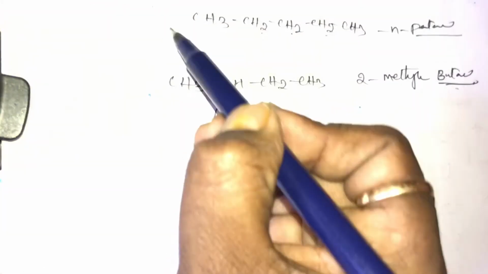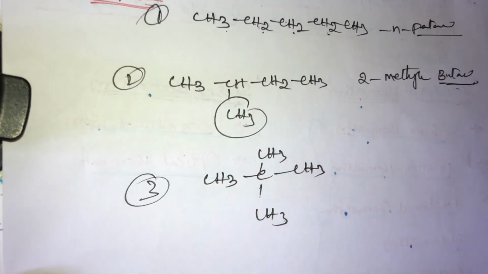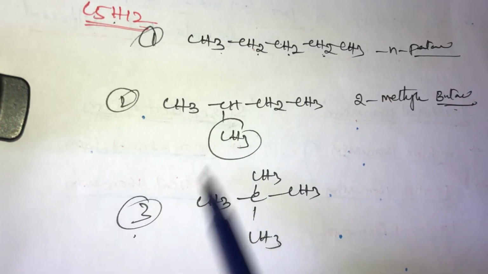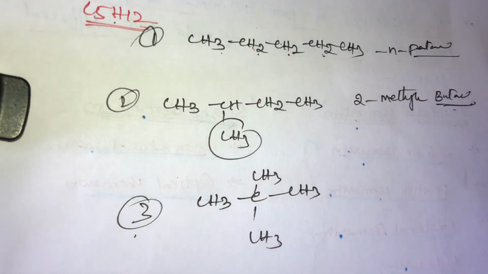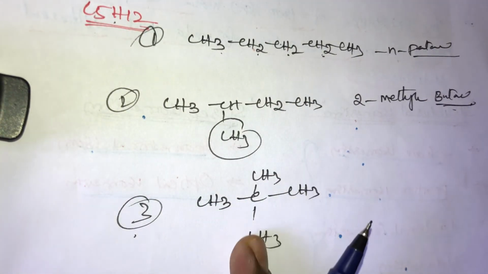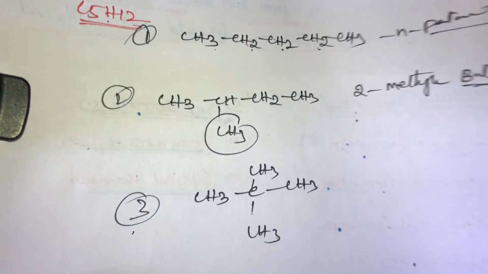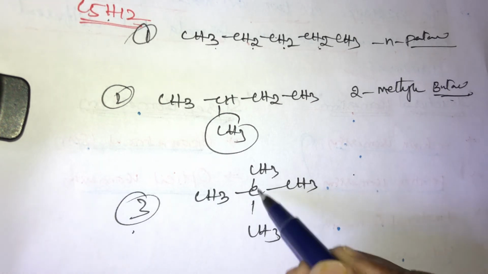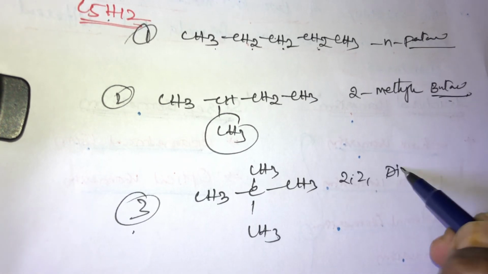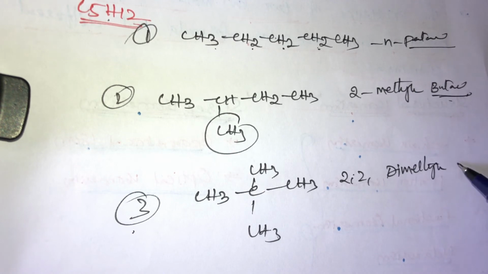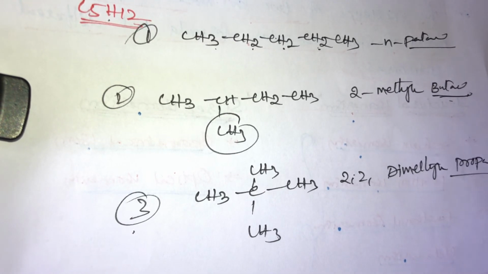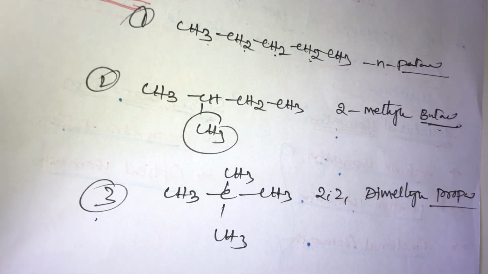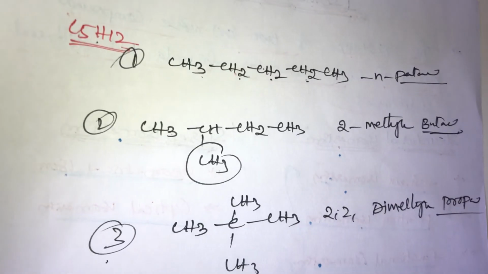So C5H12 has 3 structures: first structure, second structure, third structure. All have the same molecular formula but different structures, and the mother names are also different. What is the IUPAC name of the third? That is 2,2-dimethyl propane. These three structures belong to chain isomers.